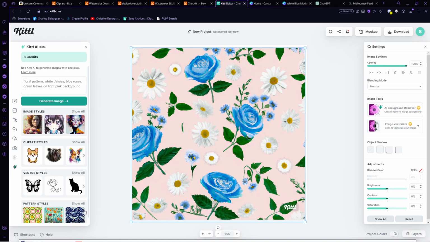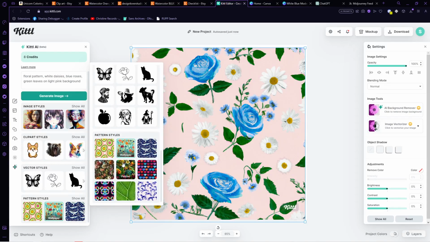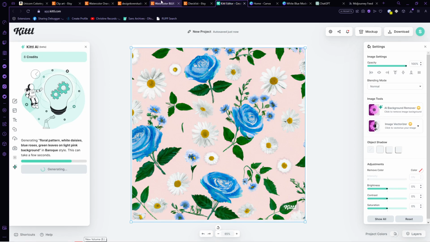One tip that you can use is to select a specific art style in here to make your digital papers more consistent. So if you want a cute pattern, choose this one. You can just scroll through because there's a lot of choices in here.